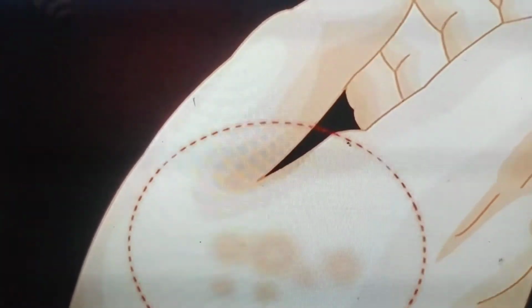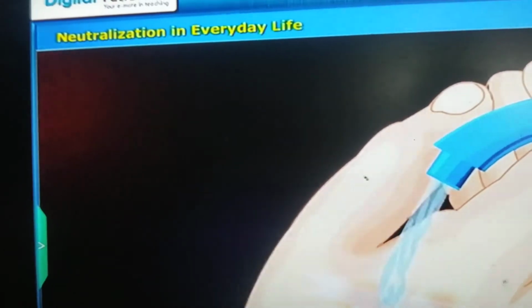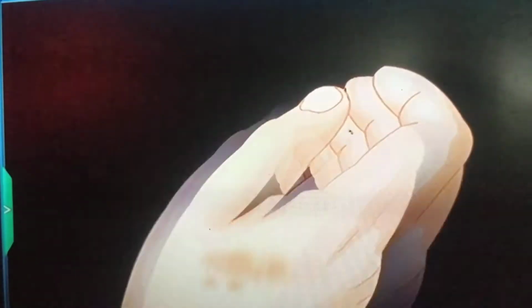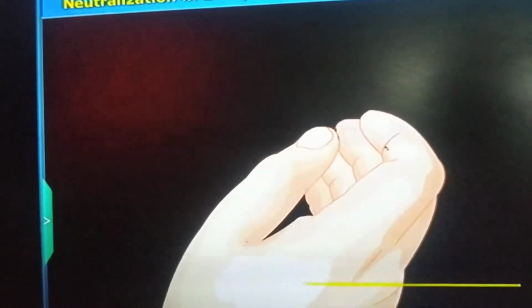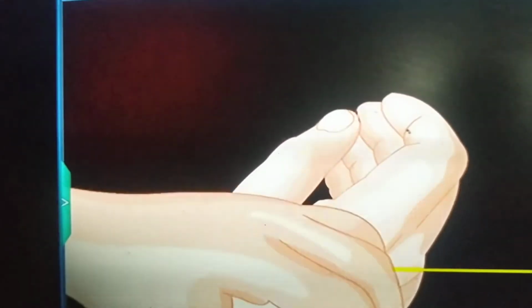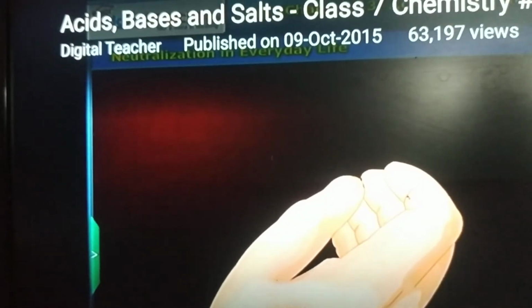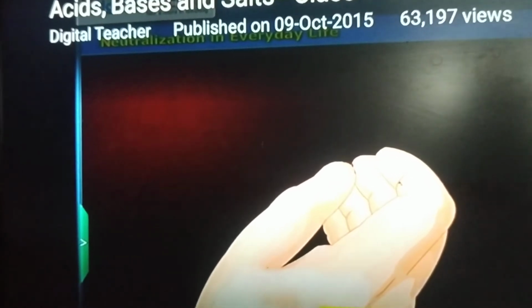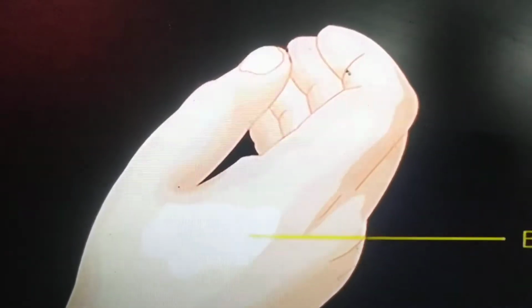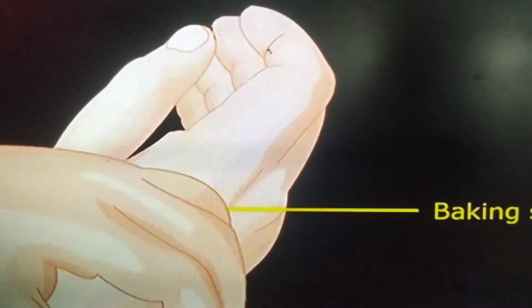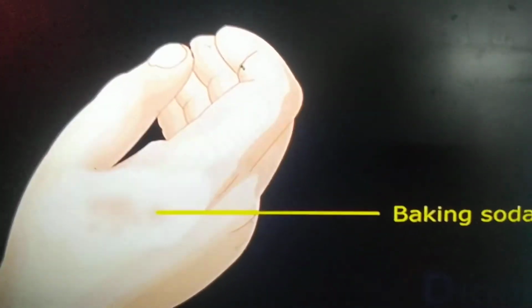Self-defense by animals and plants. When a honeybee stings a person, it injects an acid into that person's skin. Already I told you in the beginning of the class, this causes pain and irritation. So, wash the stung area of the skin with a mild base like baking soda. When we apply a mild base like baking soda, it gives us relief, because baking soda can neutralize the acid injected by the honeybee owing to its basic nature.